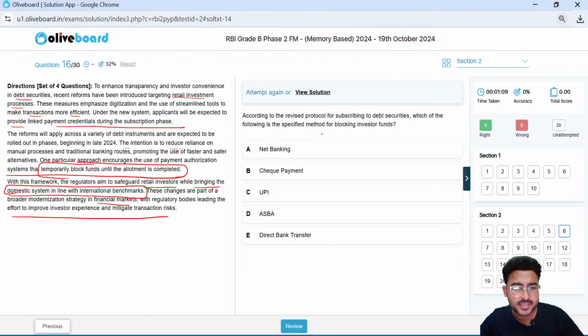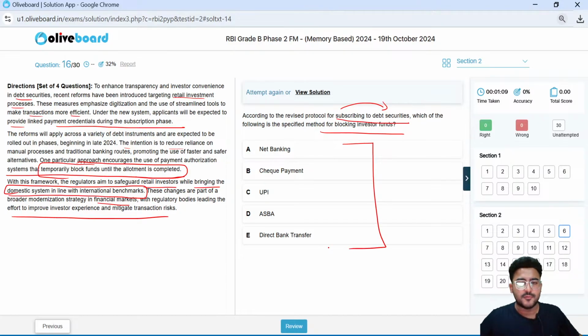The question here is, according to the revised protocol for subscribing to debt securities, let's suppose you want to subscribe to a new debt security, which of the following is a specified method for blocking the investor's fund? What do you think, guys, is a method for blocking the investor funds?